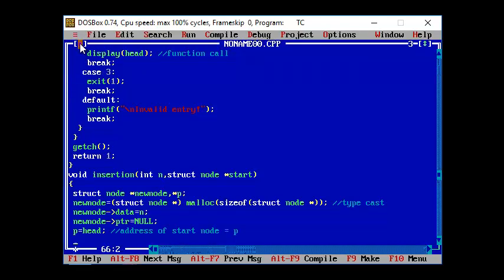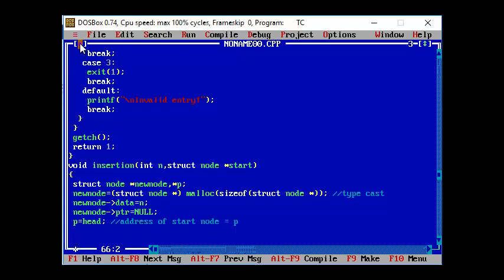So here I'm just going to check. P is holding the address of head. I'm going to see whether P's pointer, that is the head node's pointer, is not equal to null, and whether this condition is true. Remember, the address of the start node is assigned to P.